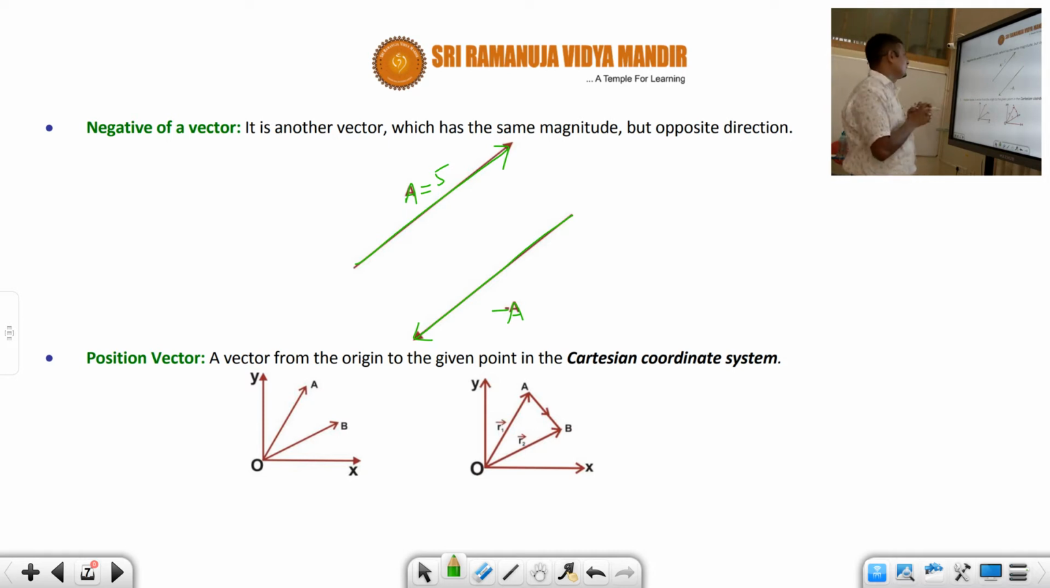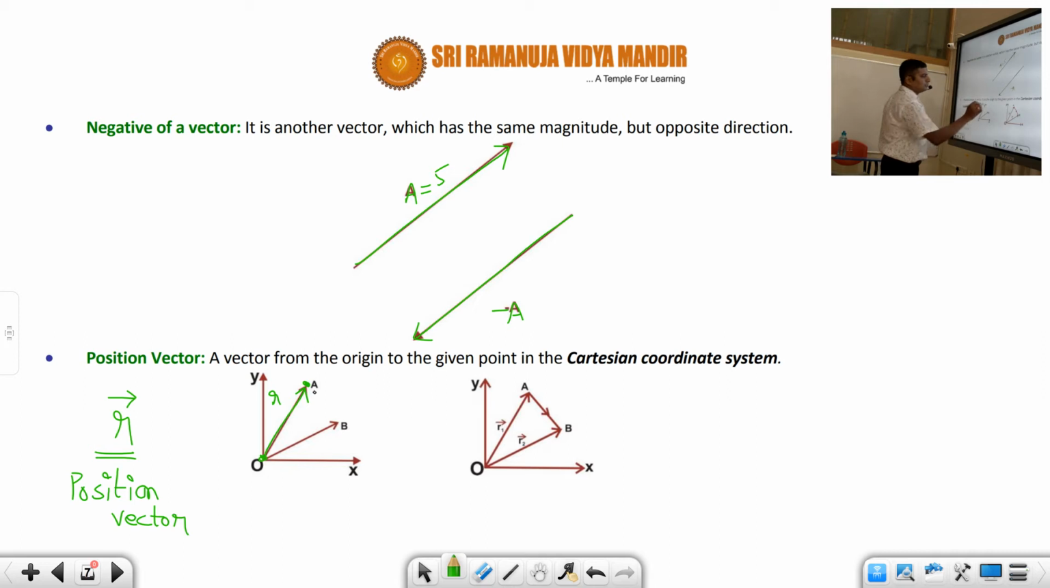Now position vector. A vector from the origin to the given point in the Cartesian coordinate system is called the position vector, students. Suppose here there is one point A. Now if you join a line from point O to point A, this is called the position vector, and the position vector symbol is r with an arrow. Okay students, this is the standard symbol for the position vector. So for this point A, this is called r_A cap, and for this point B, this is called r_B cap.